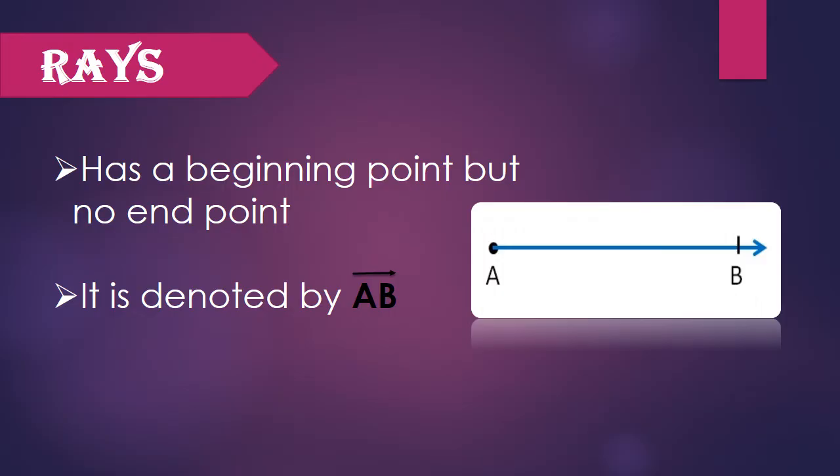Next one, the lines that end on one side but proceed indefinitely on the other side. It has one point and on the other side it goes on. So we call them as rays. It has a beginning point but no end point, and it is denoted by same capital letters A B bar with one side arrow because on one side it has a beginning point and on the other side no end. So I am denoting that side with an arrow.